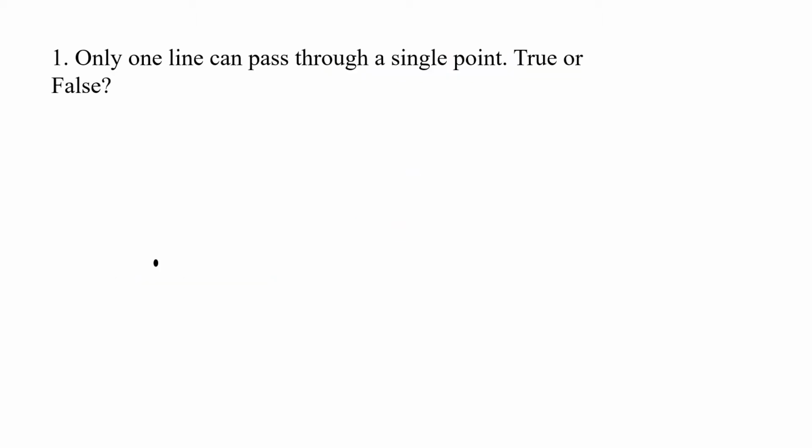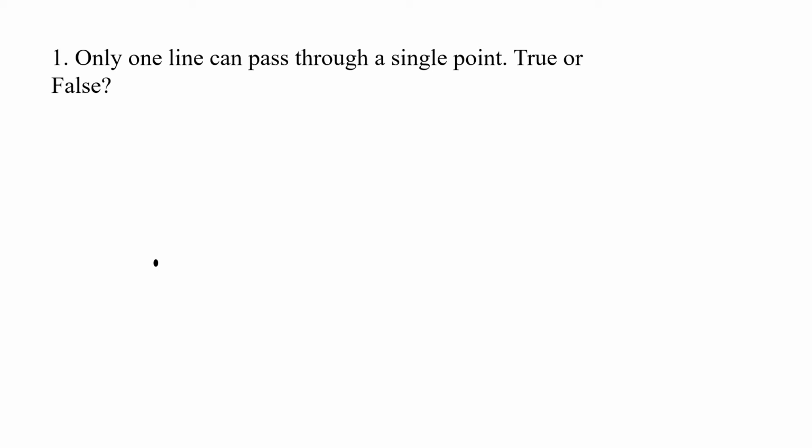Okay, the first one is the true and false type. Question number 1. Only one line can pass through a single point. So in the diagram you can see a single point, a black dot, and the statement says this. Can you guess whether it is true or it is false?